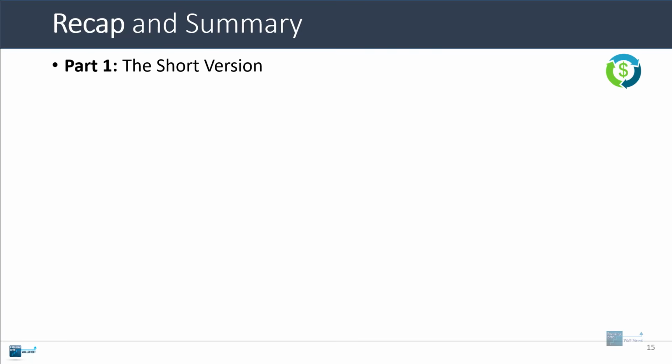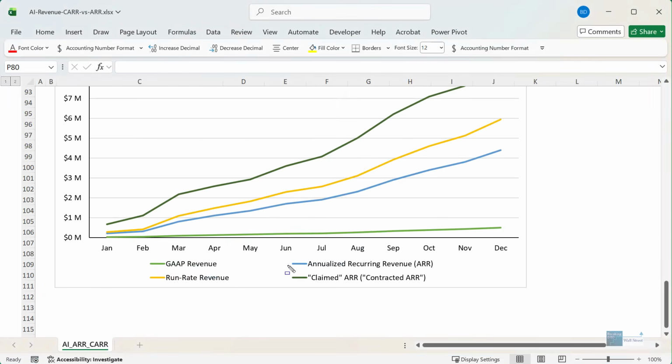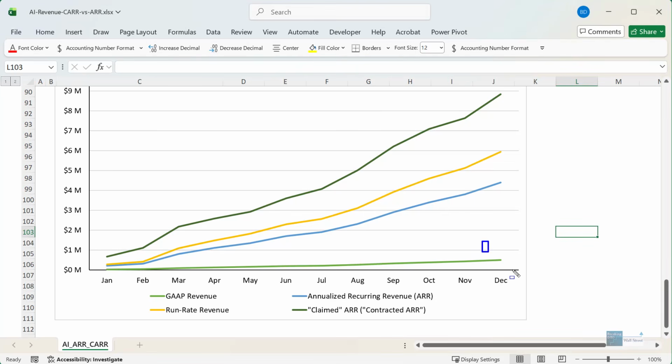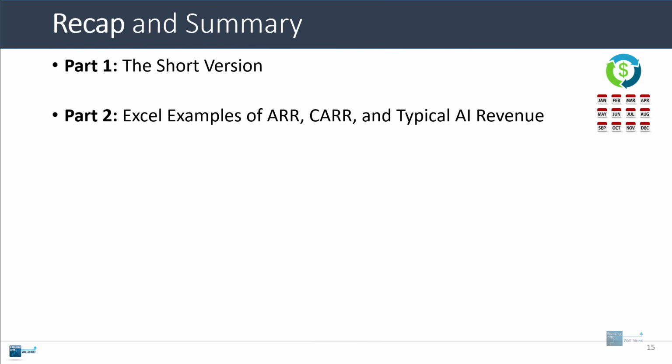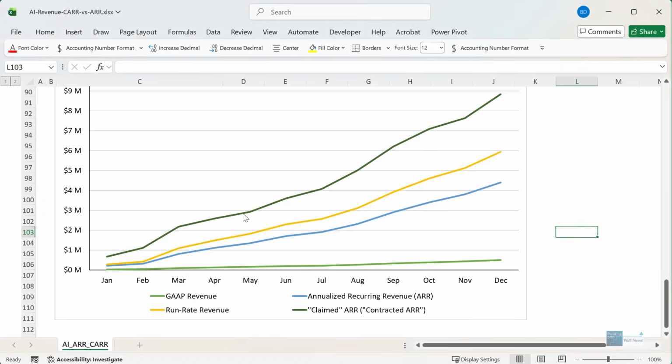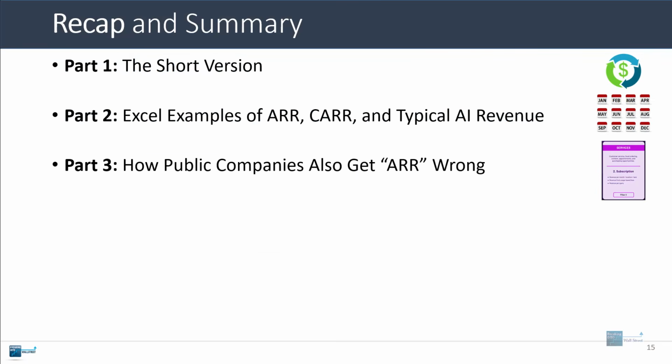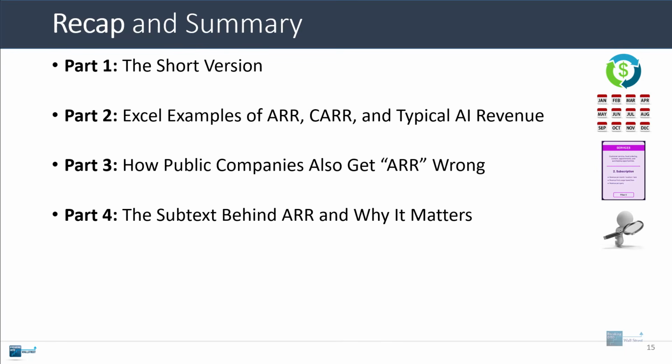The short version is that a lot of AI startups are heavily exaggerating their performance, and they're using metrics like the contracted ARR to quote numbers that are 2 or 3 times higher than what their actual ARR is. And there's an even bigger differential if you look at something like their monthly revenue, for example. I showed you some Excel examples of how to set up these formulas and what the typical AI revenue profile looks like, where there are subscriptions, there's usage-based revenue from tokens, and there's also services and implementation revenue. Public companies like SoundHound also get the definition of subscription revenue and ARR wrong, so you have to be very careful even when working with larger, more established companies.